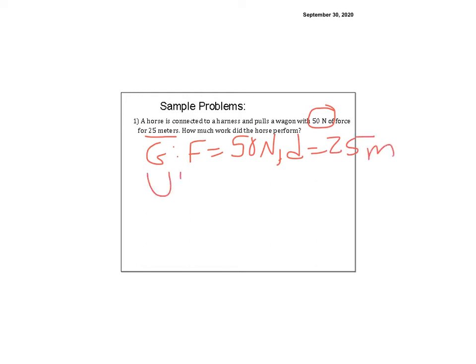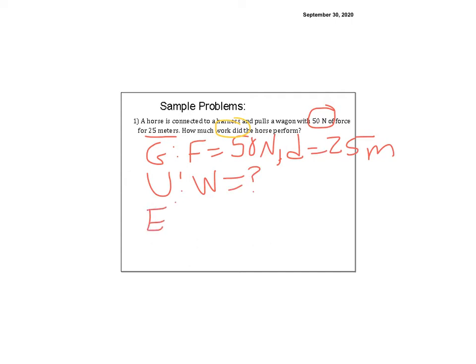Okay, let's think about that. In my given, I'm going to have 50 newtons. I know newtons. I look at my units table. I say, oh, that's force. So F equals 50 newtons. And then I see 25 meters. And I know that's some sort of distance. So let's put it as D equals 25 meters. My unknown is right here, which is work. I know the letter for that is W.